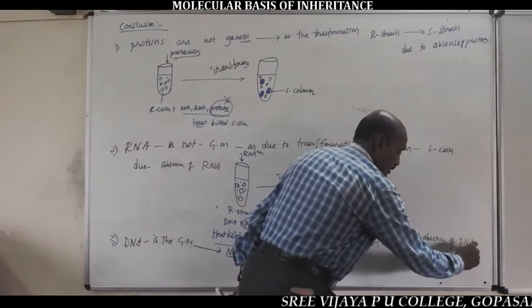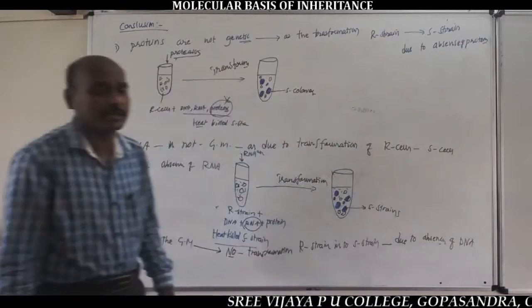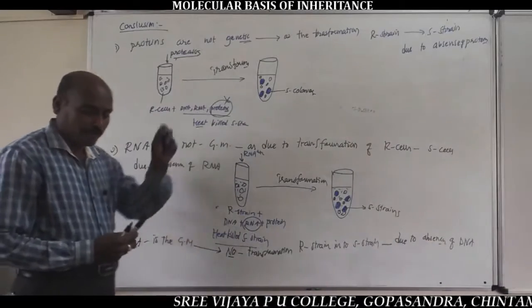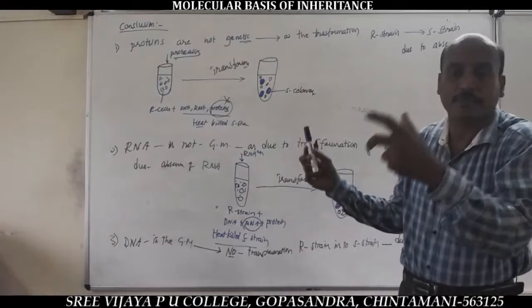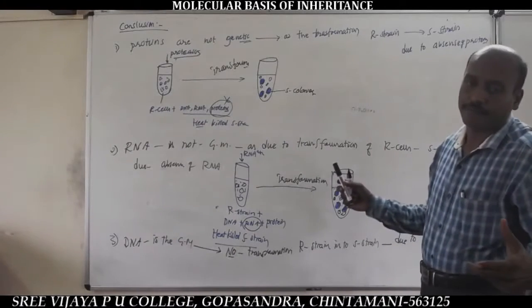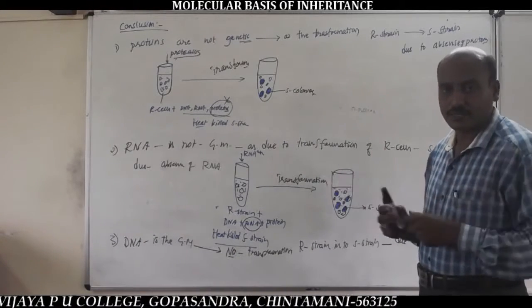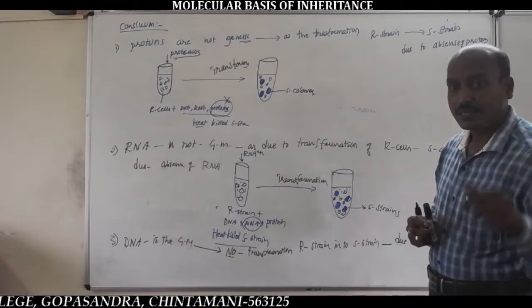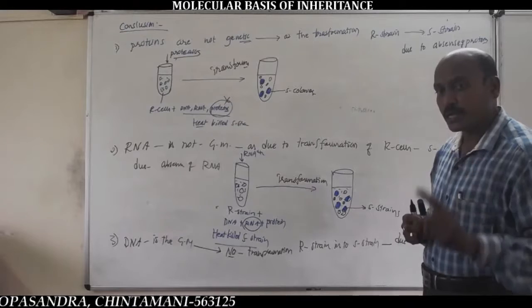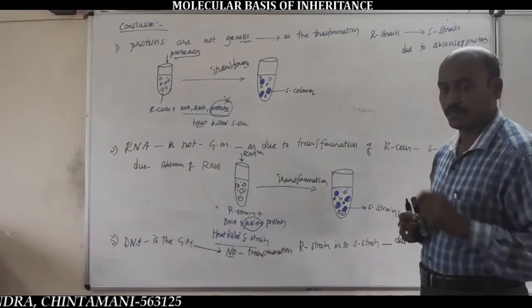Because in the experimental procedure, in the third step, we add the DNase enzyme to the culture medium containing all these biochemicals with live R cells. The DNase destroys the DNA, leaving only RNA and proteins.